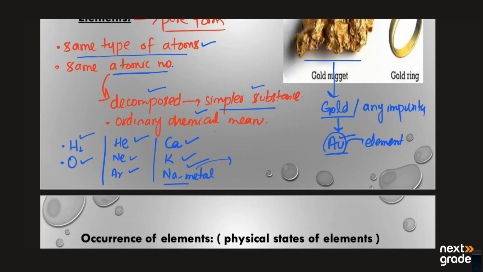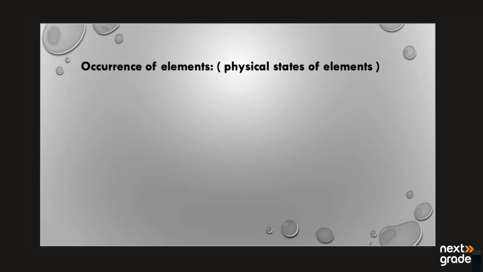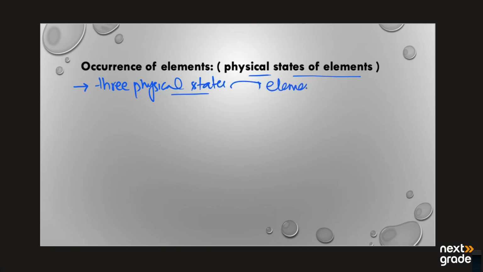Next we have the occurrence of the elements. Occurrence of elements means their physical states. Elements can exist in three physical states of matter: the first is the solid state, then the liquid state, and then the gaseous state.